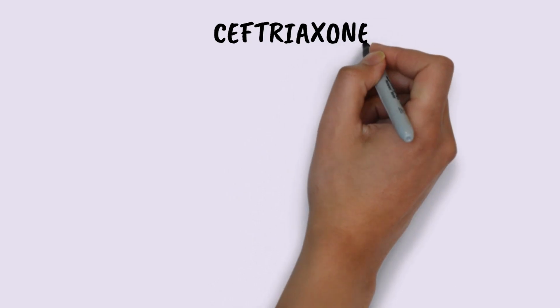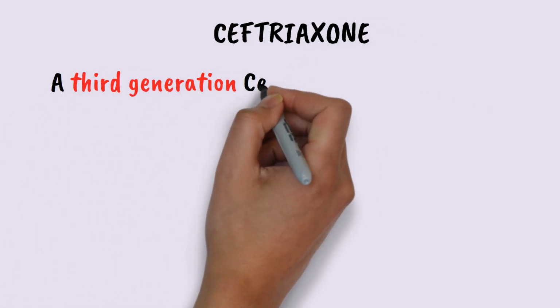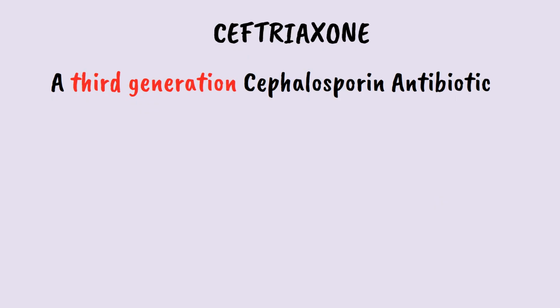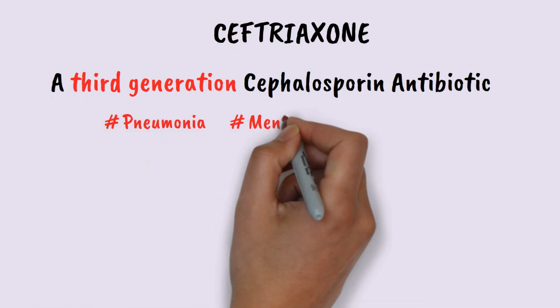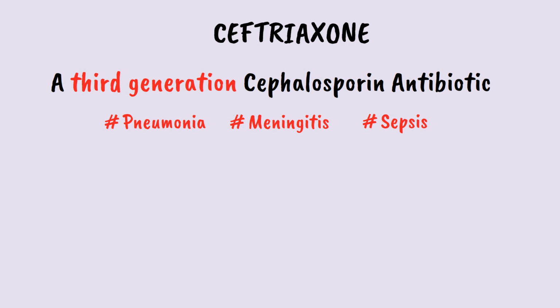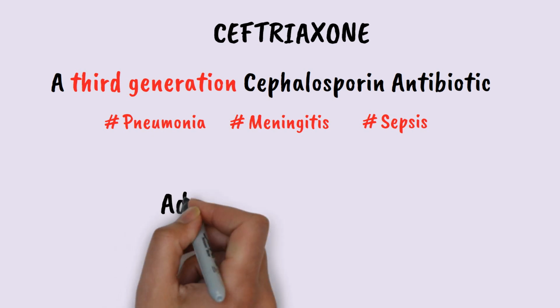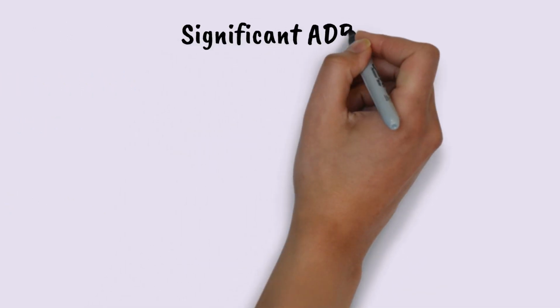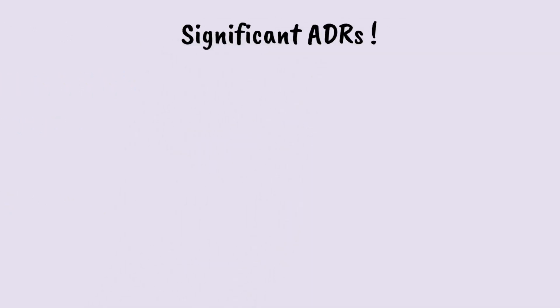Welcome to our pharmacology series. Today we'll discuss ceftriaxone, a third-generation cephalosporin antibiotic, widely used for serious infections like pneumonia, meningitis, and sepsis. But alongside its effectiveness, ceftriaxone carries important adverse reactions and precautions that every clinician should understand. We'll walk through each one and explain the underlying mechanisms. The following are significant adverse reactions caused by ceftriaxone.